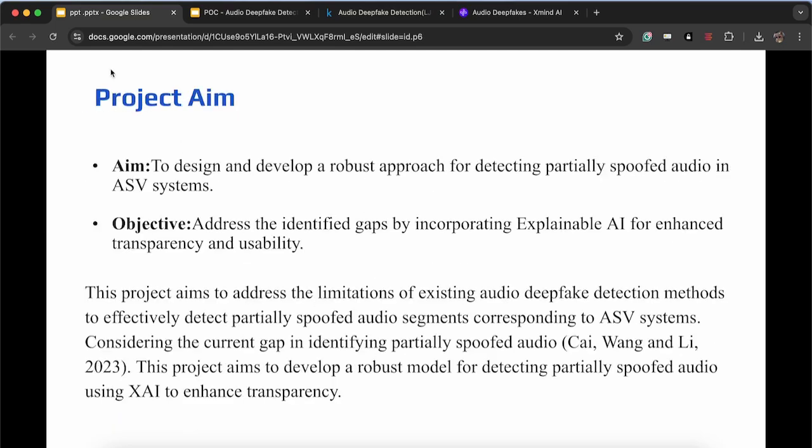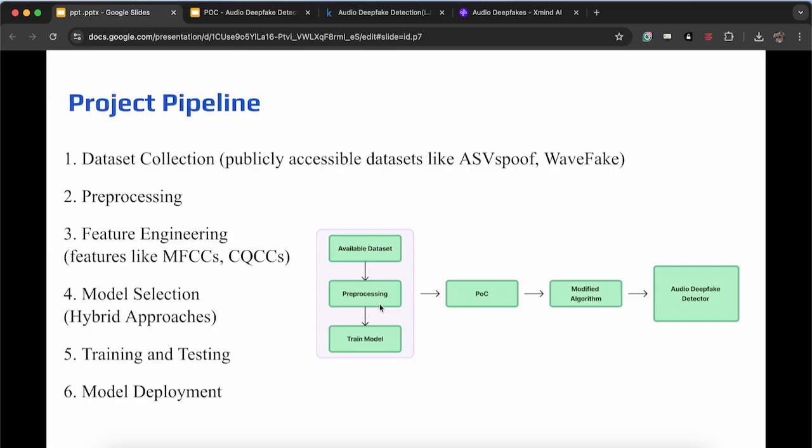And then this is my project aim. I want to design and develop a robust approach for detecting partially spoofed audio in automatic speaker verification systems, and address this gap by incorporating explainable AI, so it enhances the transparency of my system. So this is my project aim.